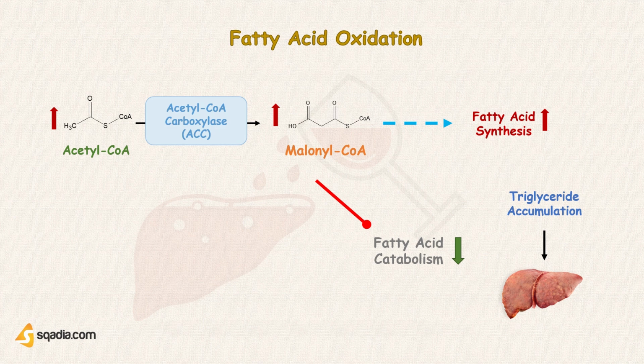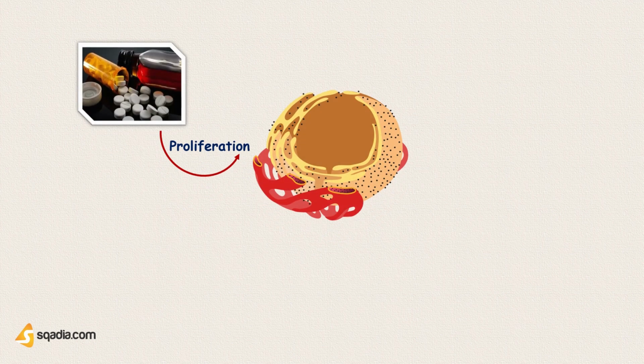Long-term treatment with many drugs, for example barbiturates, causes proliferation of smooth endoplasmic reticulum and increases the activity of cytochrome P450 isoenzymes involved in metabolism and clearance of that drug from the body.